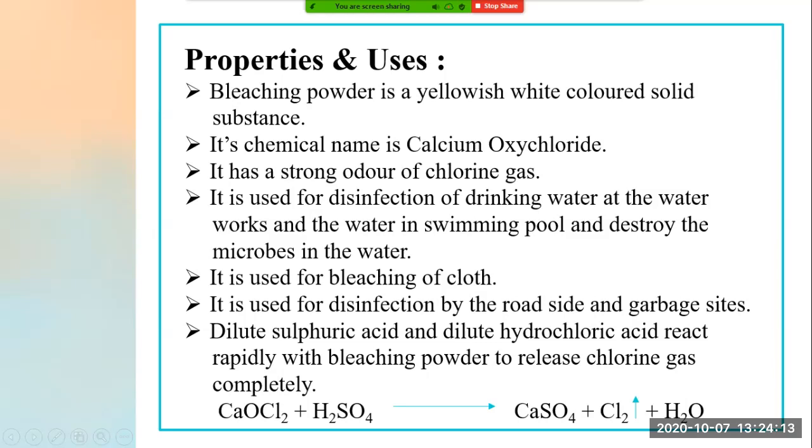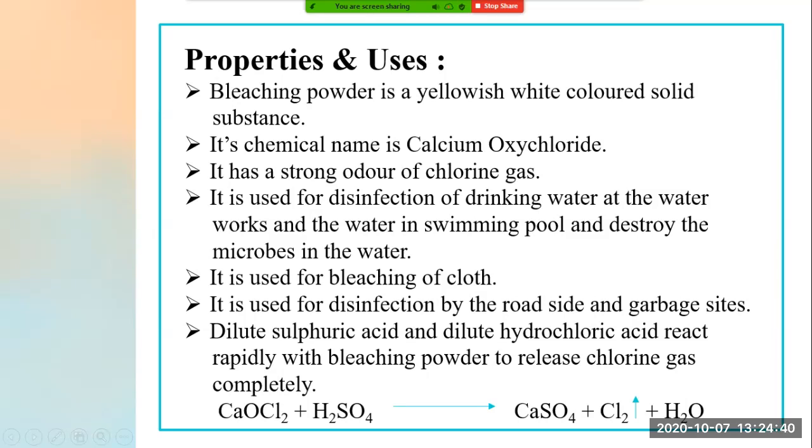So for the disinfection of that, what is used? Chlorine gas from bleaching powder is used, and also it is used in the water in swimming pools, right? When we go swimming in a swimming pool, what do we get? We get an odor from that water. That odor is nothing but the odor of chlorine gas.